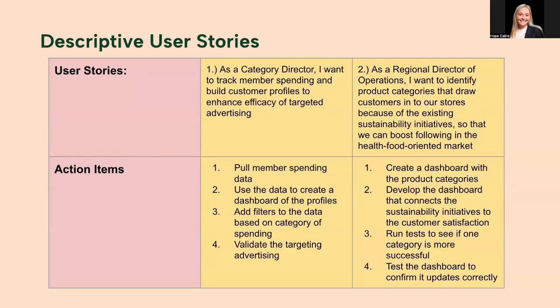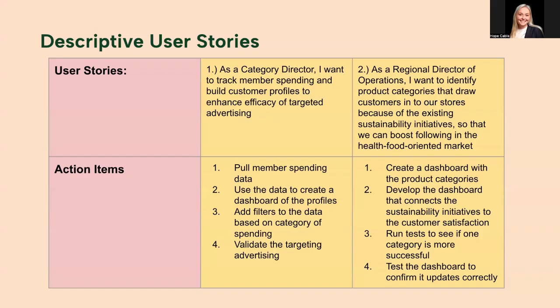And then we can add filters to that data based on the category of spending. And then therefore, with number 4, we can validate the targeted advertising. So we can look to see what we can do to make sure that the customer profiles are effective and that the targeted advertising actually works.